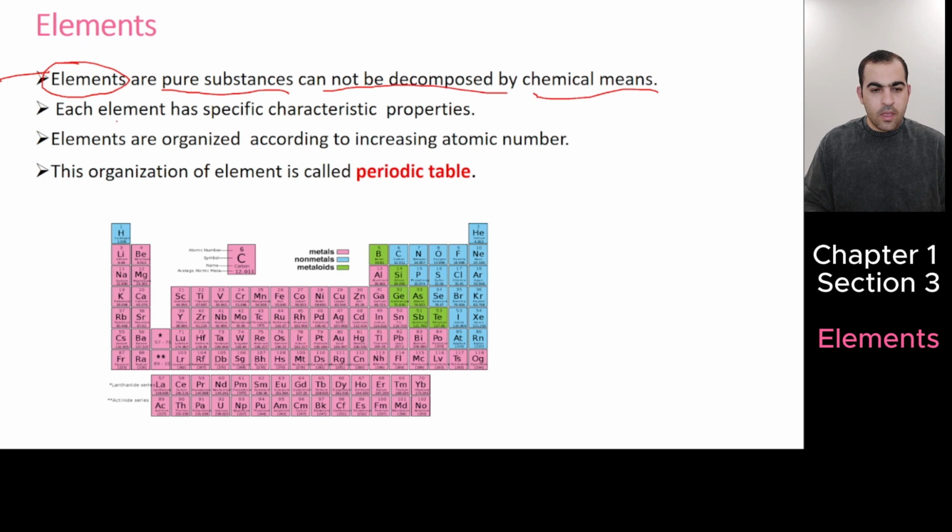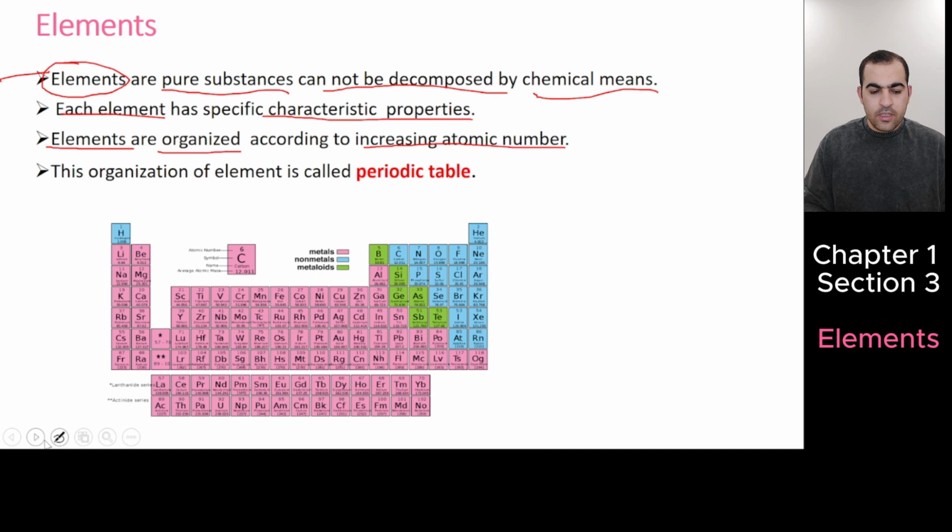Okay. Each element in the periodic table has specific characteristic properties. Each element is different in the periodic table. Hydrogen and helium are different because they have different properties, because they have different numbers of protons, electrons, and neutrons. Later we will talk about that. This is important: elements are organized according to increasing atomic number in the periodic table.